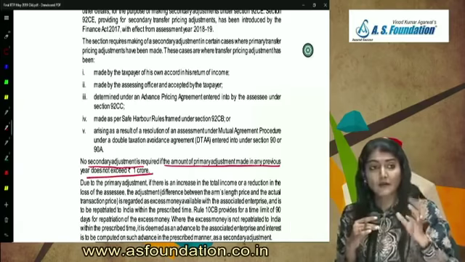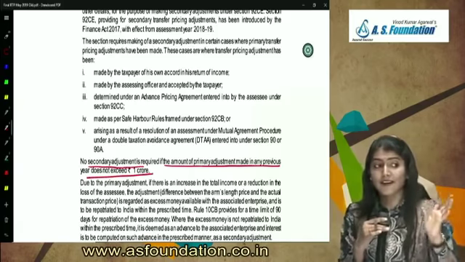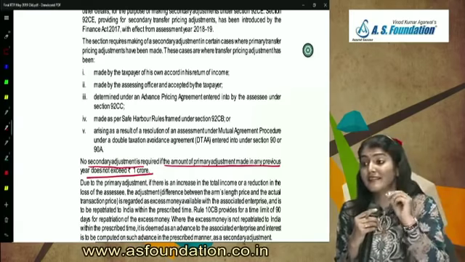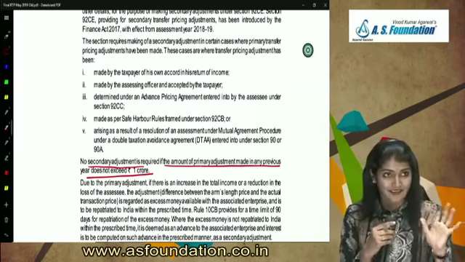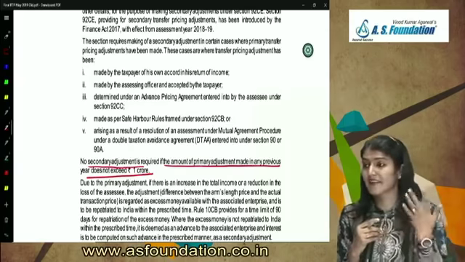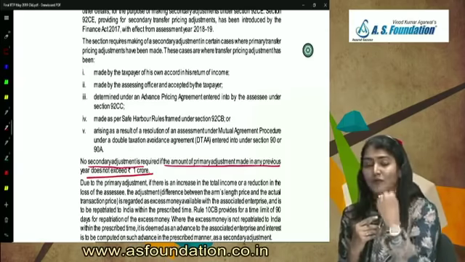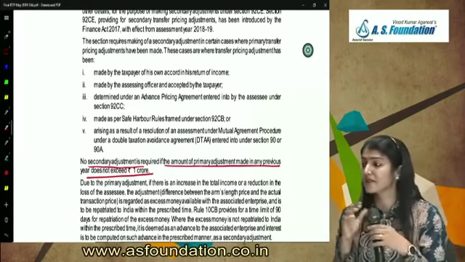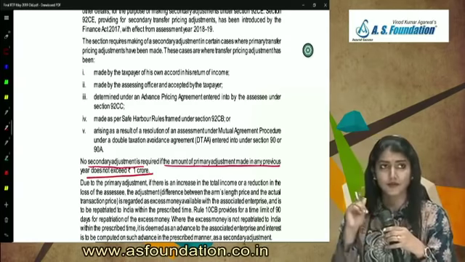So if in the exam the question is 75 lakh or 85 lakh, then this clause reporting will not be applicable. That is why I have taken an example of 20 crore. Only in excess of 1 crore is the adjustment required, and the amount is required to be repatriated to India.